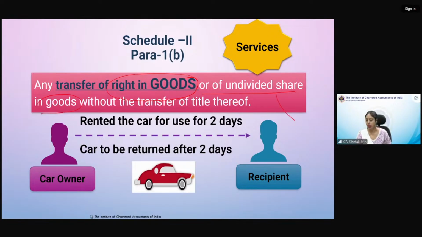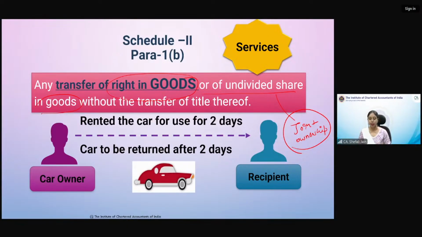Undivided share means जहाँ पे joint ownership होती है goods की. So suppose machinery is there and A and B both jointly own it. तो वहां पर वो मशीन जो आपकी joint ownership थी, you have even given it to someone else, some third person, or maybe A and B jointly own the machine. A has surrendered his share to B, but they have joint ownership. Undivided share है. ऐसा ये नहीं है कि A use कर लेगा निकाल के B अलग से use कर लेगा. They cannot use it separately, but they have a share in that particular good, in those goods. That share they have transferred, or goods they have transferred for use.